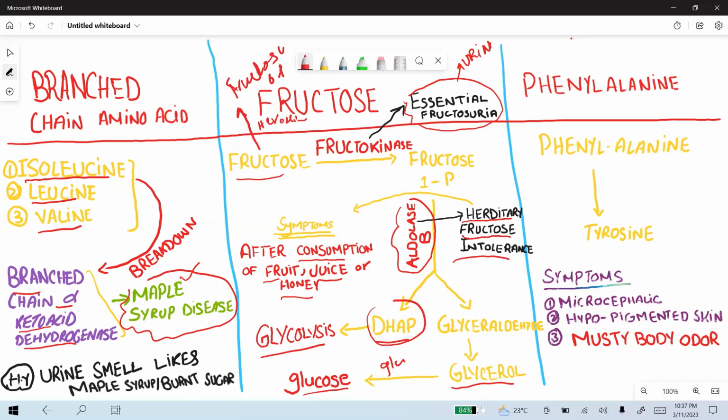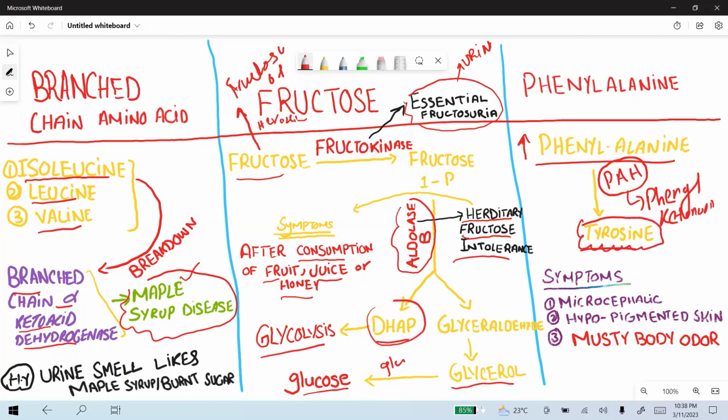So phenylalanine is an amino acid. The enzyme phenylalanine hydroxylase converts phenylalanine to tyrosine. If this enzyme is deficient, it leads to phenylketonuria. So the accumulation of phenylalanine takes place, and tyrosine becomes essential for this patient. This is again high yield.